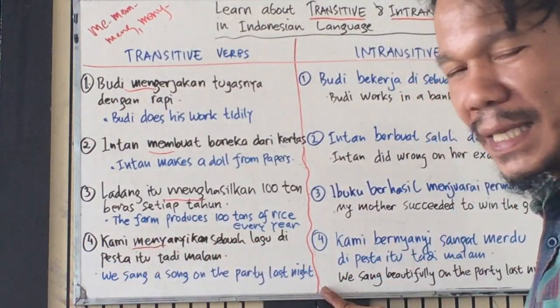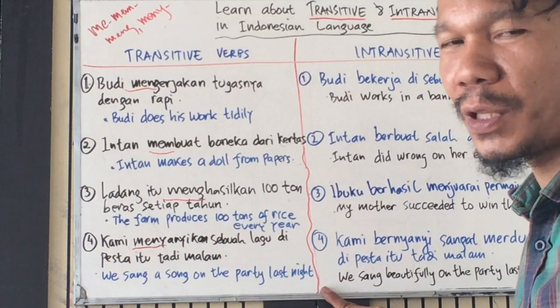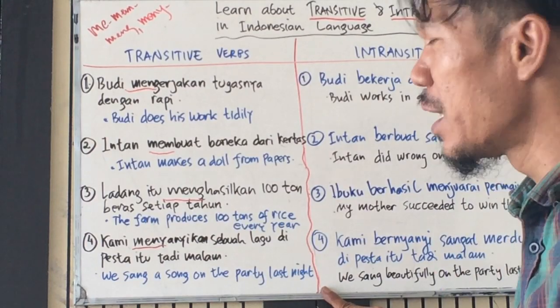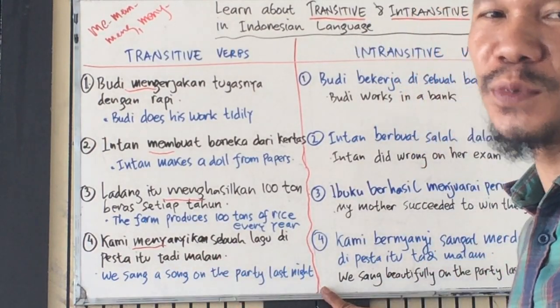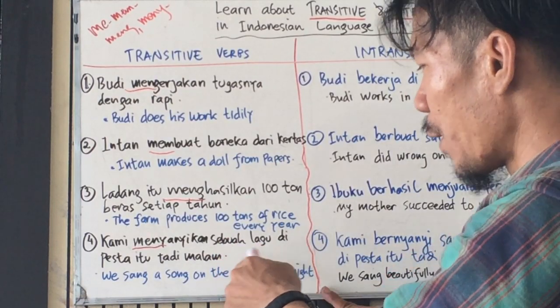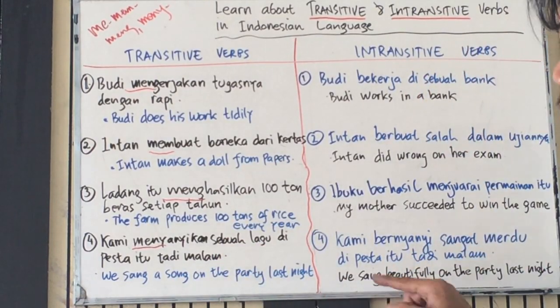Number 4, kami menyanyikan sebuah lagu di pesta itu tadi malam. We sang a song. So a song is an object. Okay, sebuah lagu, a song. Okay, so we go on to intransitive verbs.